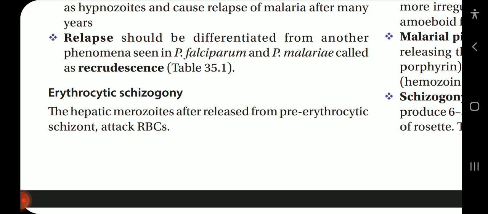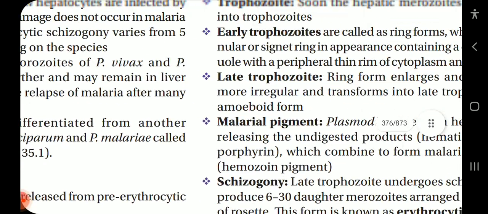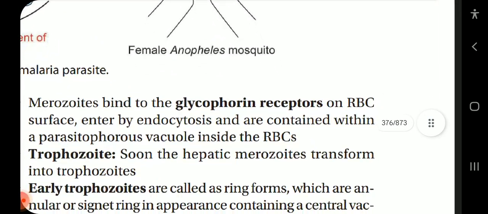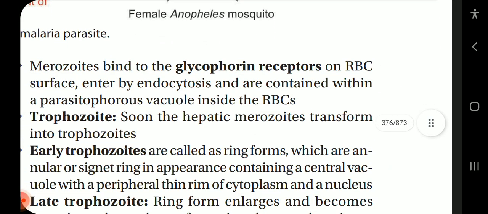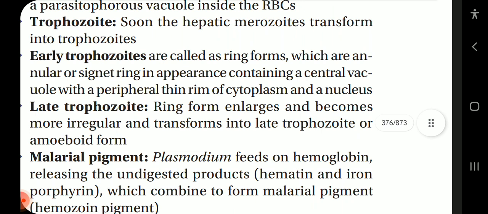The hepatic merozoites, after release from pre-erythrocytic schizonts, attack the RBCs. The merozoites bind to glycophorin receptors on RBC surface, enter by endocytosis, and are contained within a parasitophorous vacuole inside the RBCs. Trophozoite. Soon the hepatic merozoites transform into trophozoites. Early trophozoites are called ring forms, which are annular or signet ring in appearance and contain a central vacuole with a peripheral thin rim of cytoplasm and a nucleus.